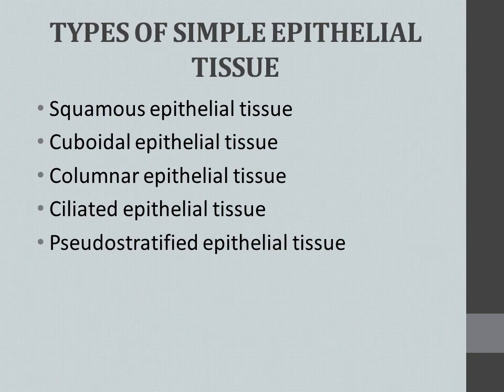The first one is squamous epithelial tissue. Second one, cuboidal epithelial tissue. Third one, columnar epithelial tissue. The fourth one, ciliated epithelial tissue. And the fifth one, pseudo-stratified epithelial tissue. Okay, these are the 5 types of simple epithelial tissue. Okay, let us go on again one by one.